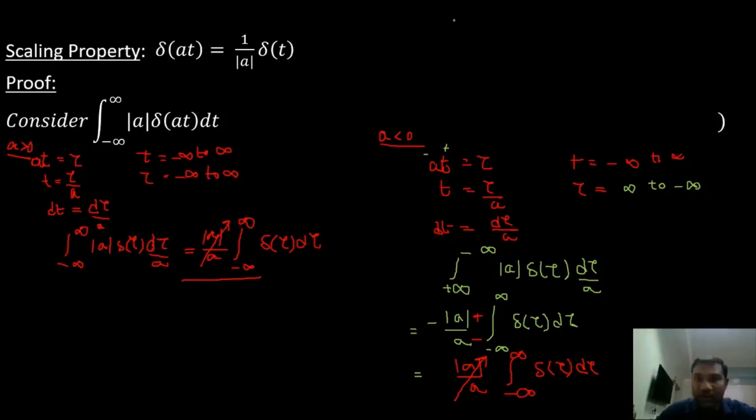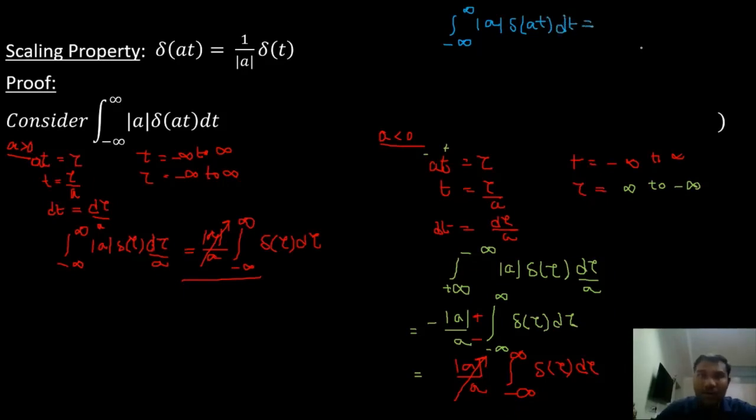We are left with integral minus infinity to infinity mod a delta of at dt